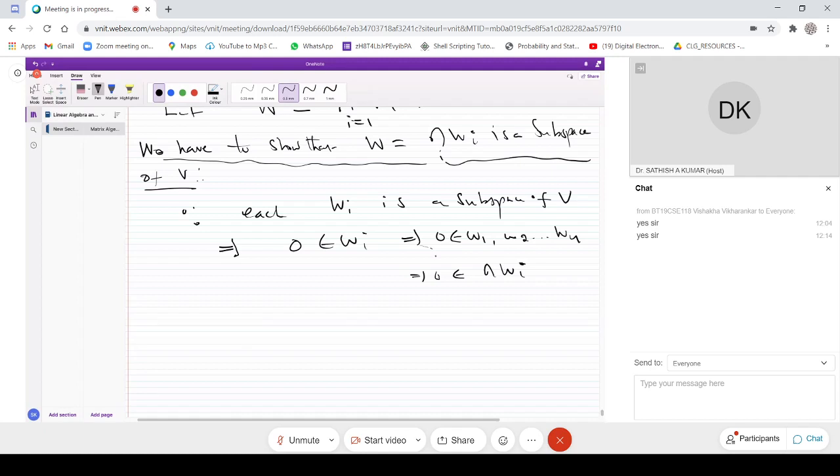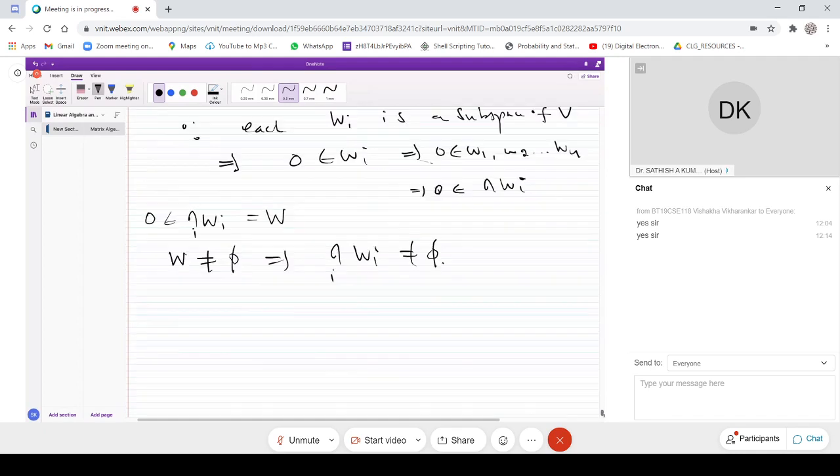So the zero vector is in the intersection of Wi, which we call W. What is the meaning of that? It means that W is non-empty, which implies that the intersection of Wi is also non-empty. Non-empty means at least some vectors are there in it, so we'll take those vectors.